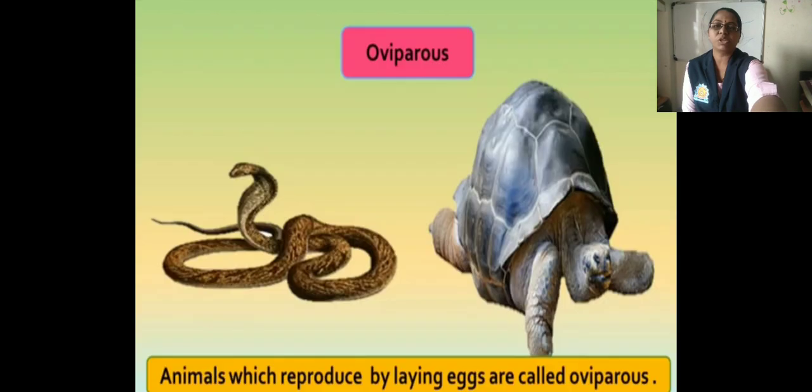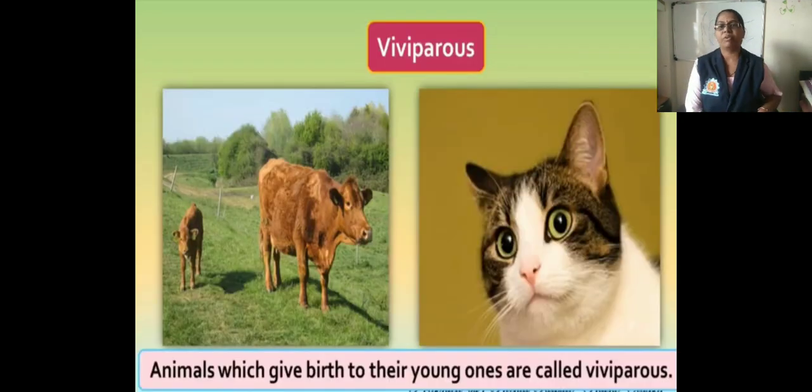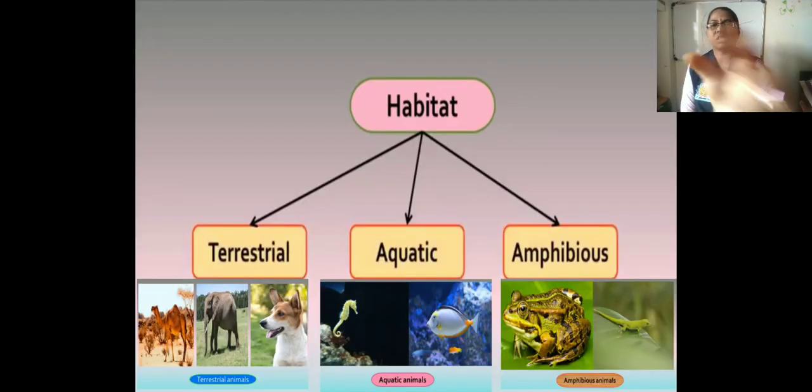The animals which reproduce by laying eggs are called oviparous animals, as we discussed in the example of the hen, then snake, tortoise, etc. The animals which give birth to their young ones are called viviparous, for example cow, then cat. So these are the two classifications.